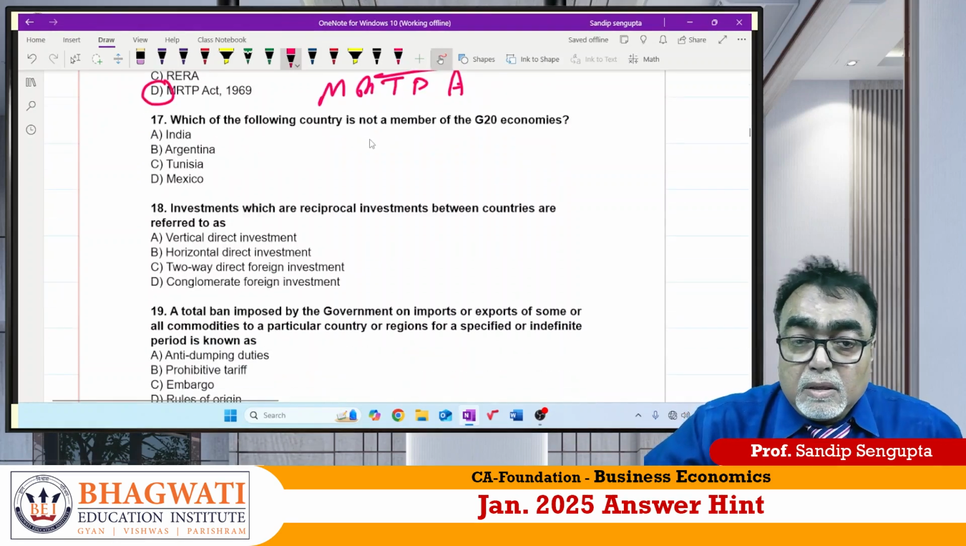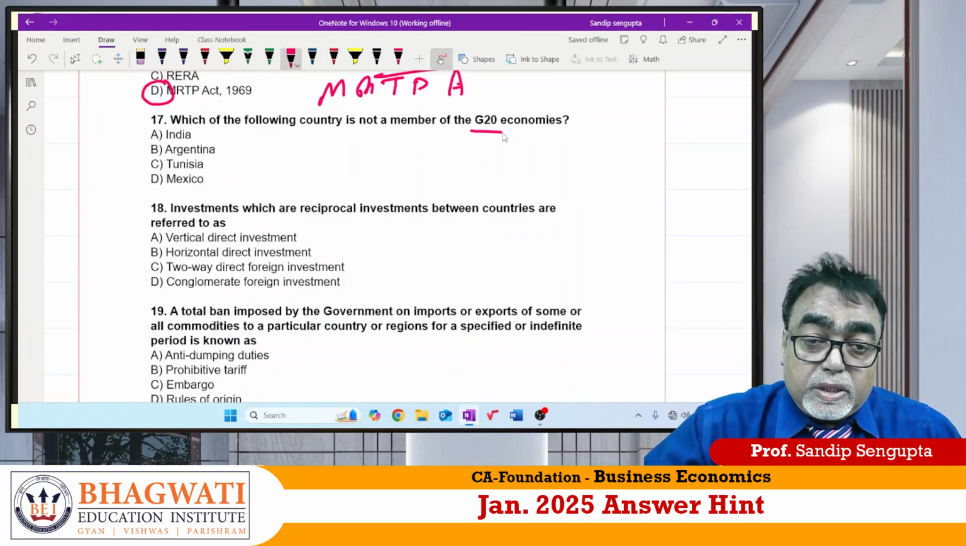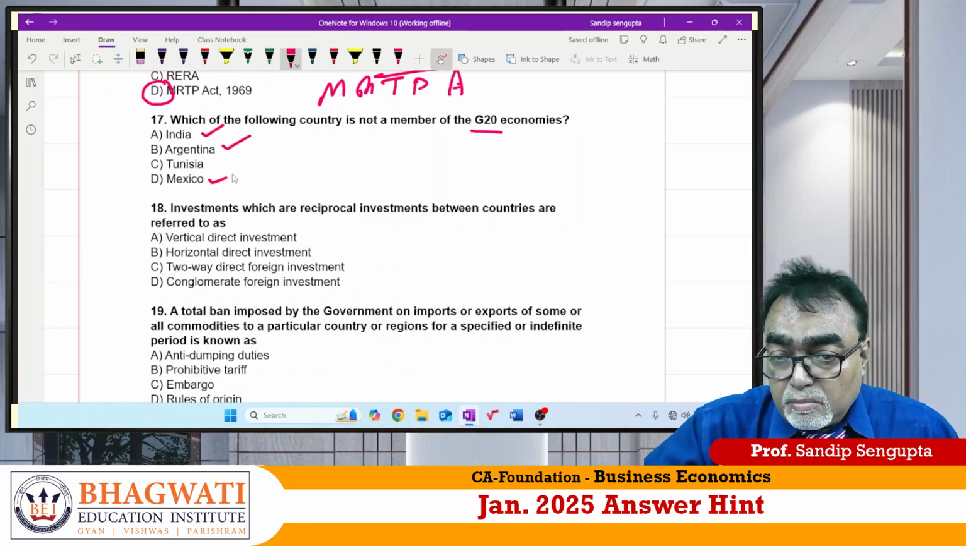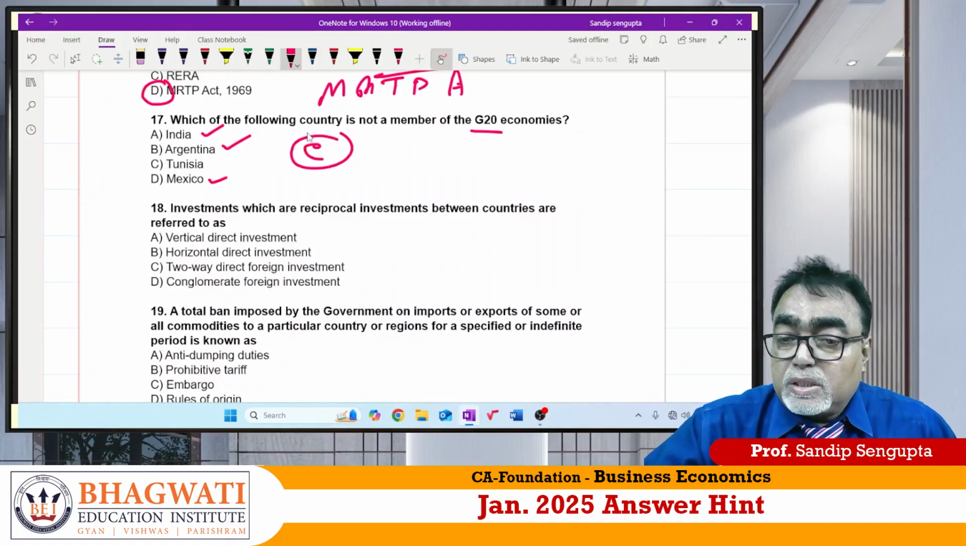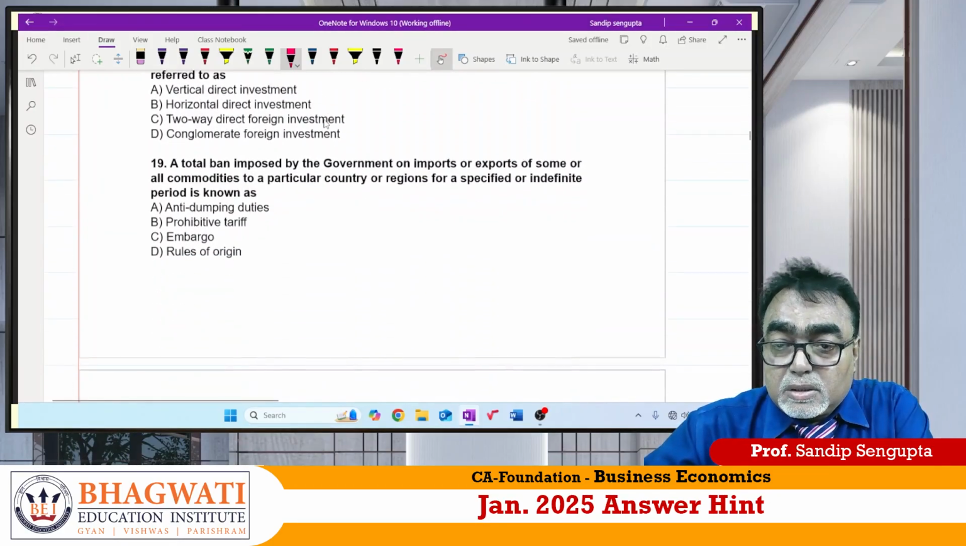17. It is a question on the trade part. G20 members: India is a member. Argentina is a member. Mexico is a member. But Tunisia is not a member. So 17 answer is C, Tunisia.